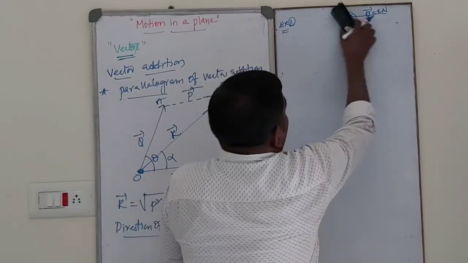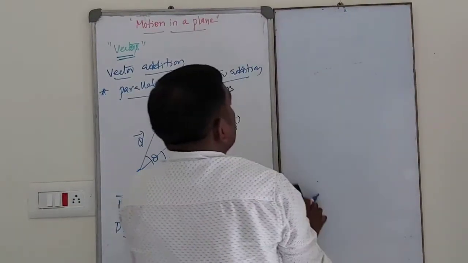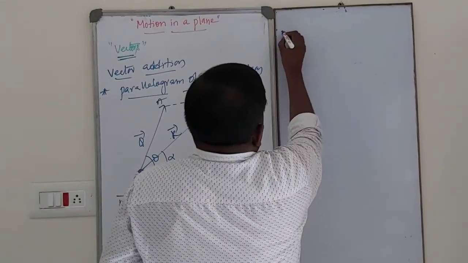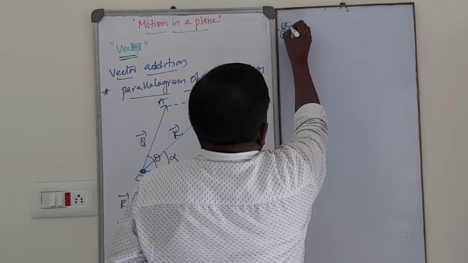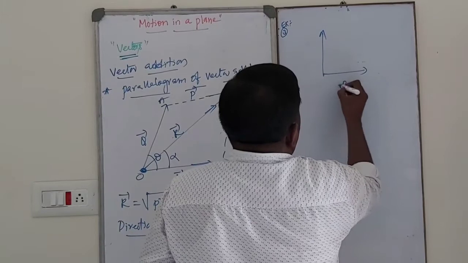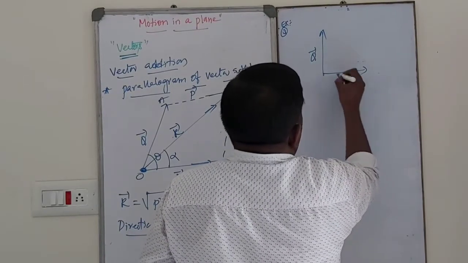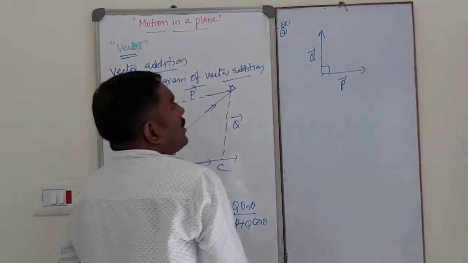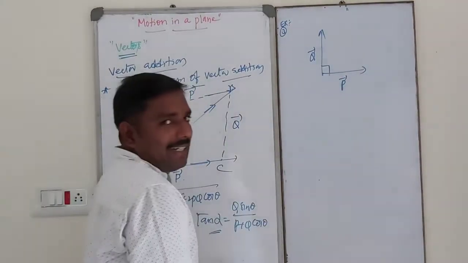Suppose two vectors acting perpendicular to each other. See dear students, that is example number 3. Suppose two vectors, see this is vector P, this is vector Q, acting perpendicular to each other. What is the resultant?